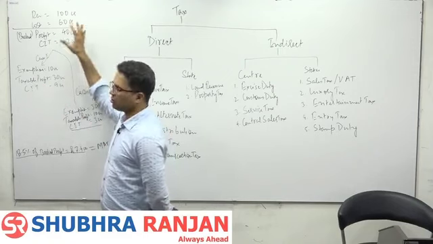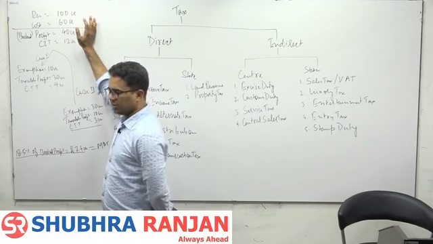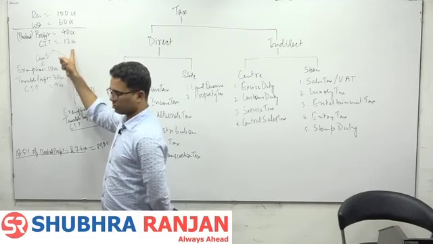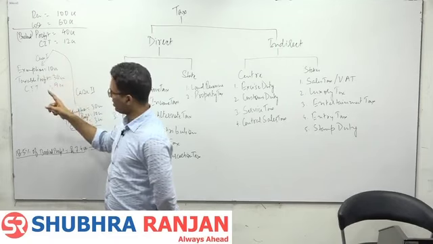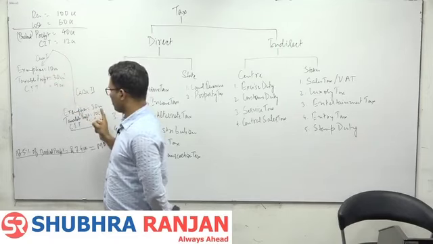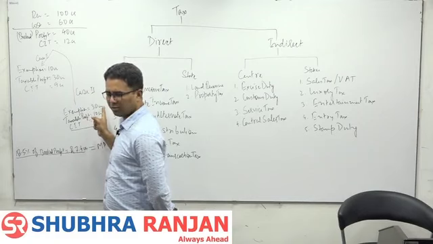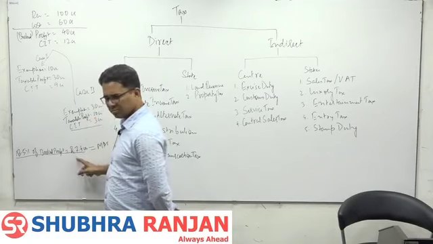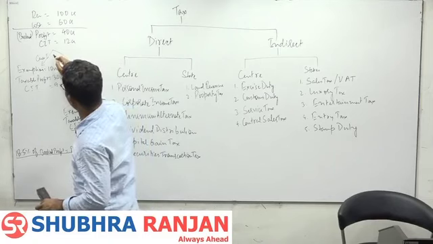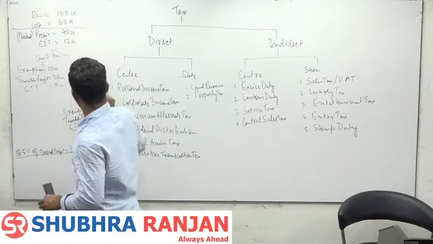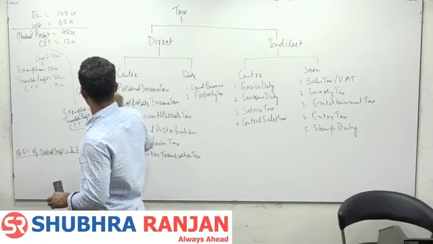Suppose the company doesn't claim any exemptions. How much tax will it have to pay? 12 crore. If the company shows exemptions worth 10 crore, how much will it have to pay? 9 crore. If the company shows exemptions of 30 crore, how much tax will it have to pay? 3 crore, 7.4 crore. So in the first case, the tax liability will be 9 crore. In the second case, the tax liability will be 7.4.